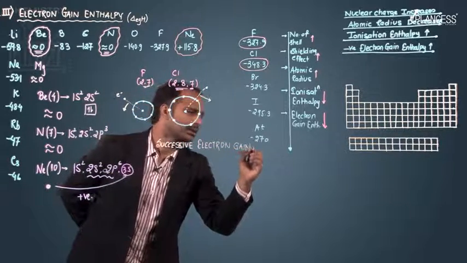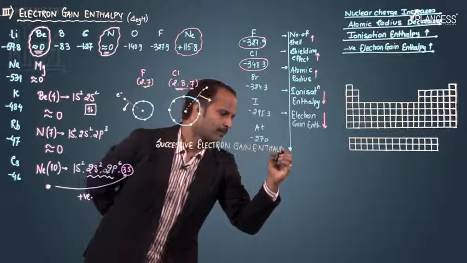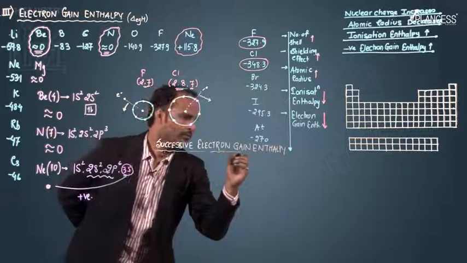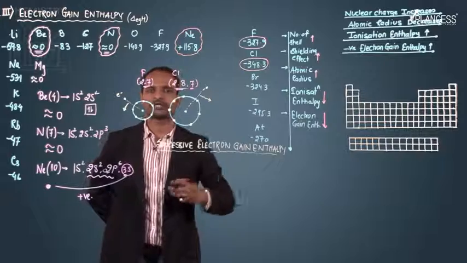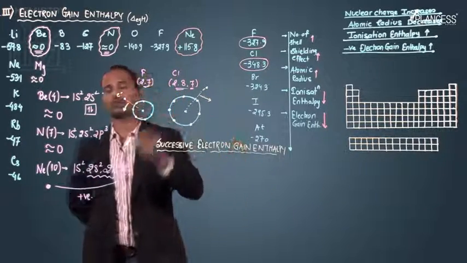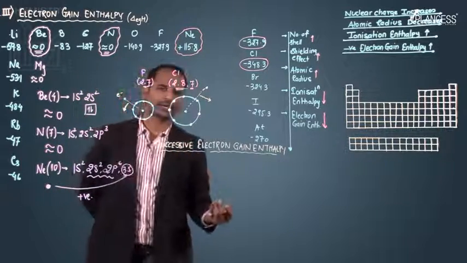It means how the electron gain enthalpy value changes, that is, how much energy is absorbed or evolved when the first electron is gained or the second electron is gained.